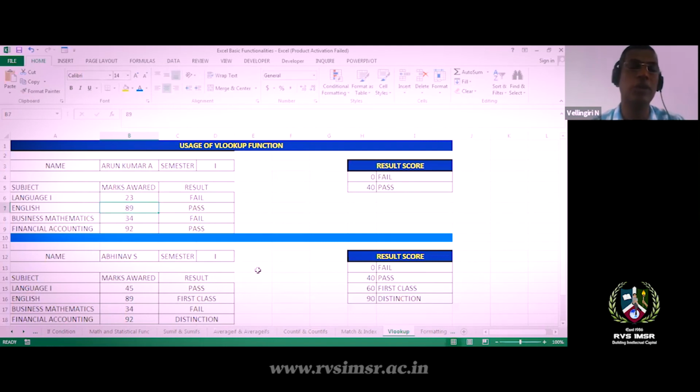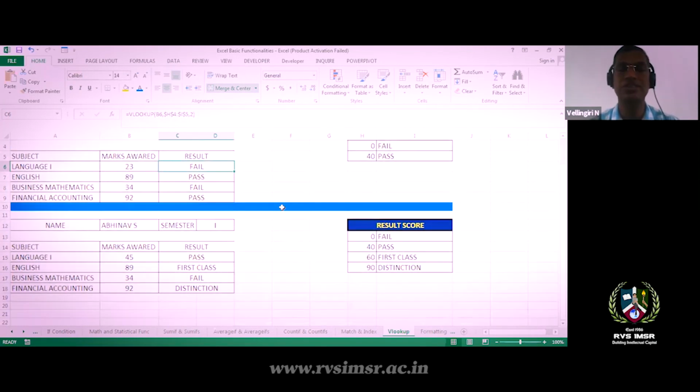So it automatically calculates the data. Okay, this is VLOOKUP. VLOOKUP will work like this. Similarly, we have the concept called HLOOKUP, that is horizontal lookup. Similar functionalities.